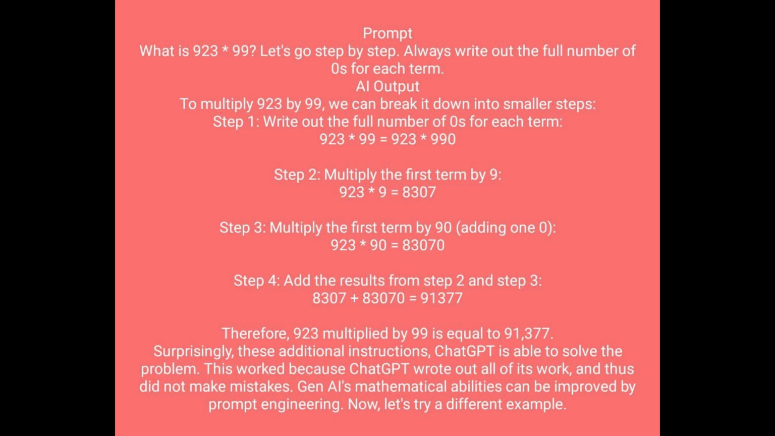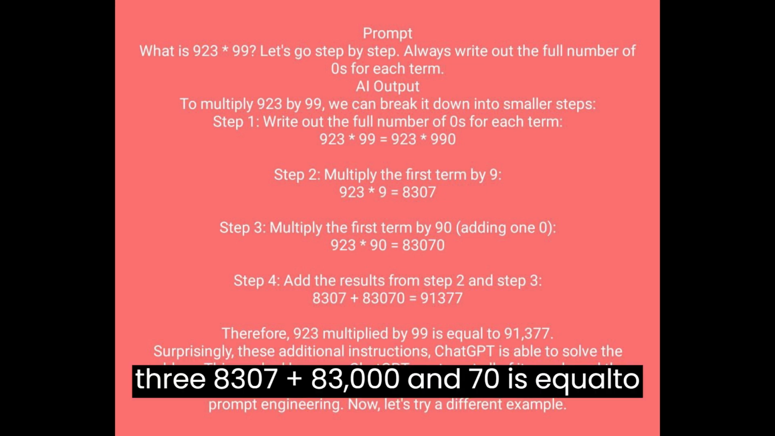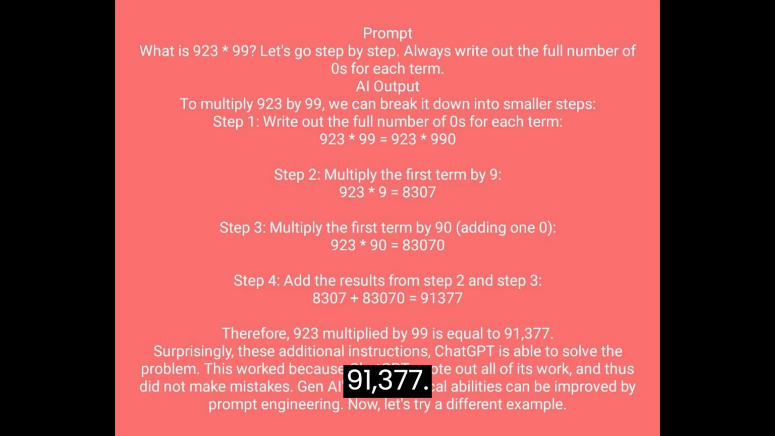Step 2, multiply the first term by 9. 923 times 9 is equal to 8,307. Step 3, multiply the first term by 90, adding a 0. 923 times 90 is equal to 83,070. Step 4, add the results from Step 2 and Step 3. 8,307 plus 83,070 is equal to 91,377. Therefore, 923 multiplied by 99 is equal to 91,377.